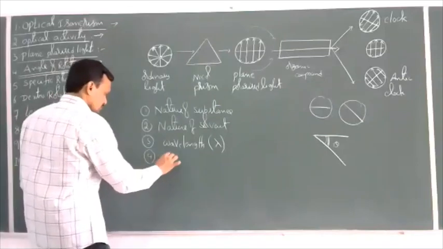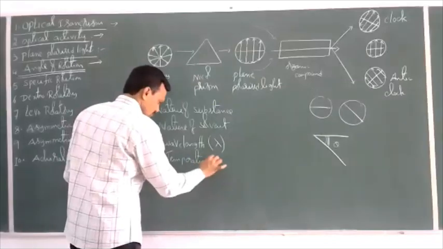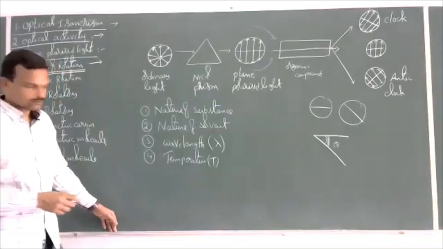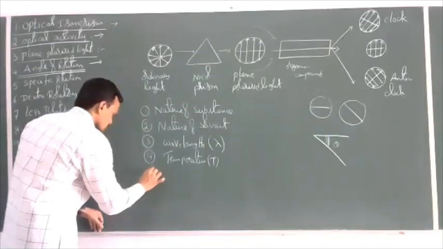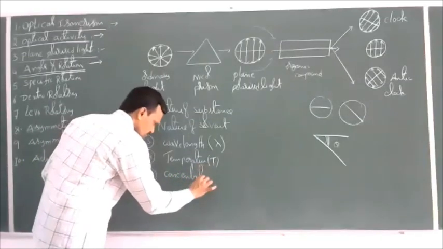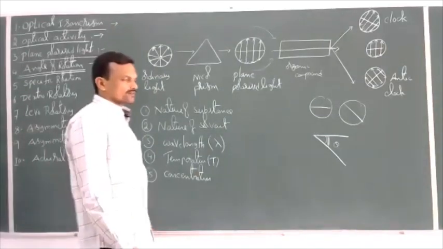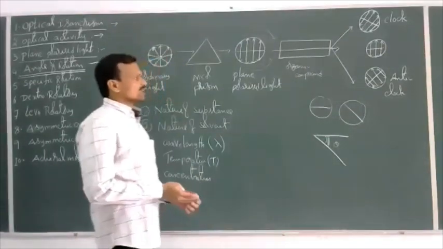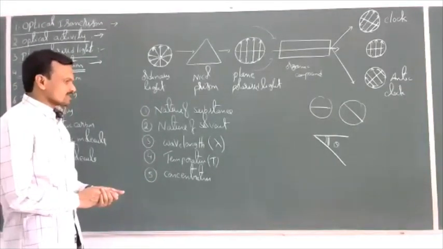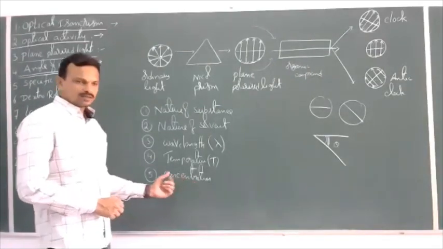Next, temperature. By changing the temperature, the angle of rotation can change. Concentration: depending on the concentration, the angle of rotation changes. Generally, with increasing concentration, the angle of rotation increases. As the temperature changes, and as the concentration increases, the angle of rotation increases.